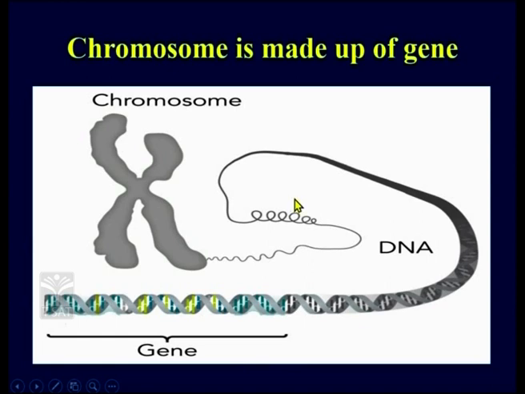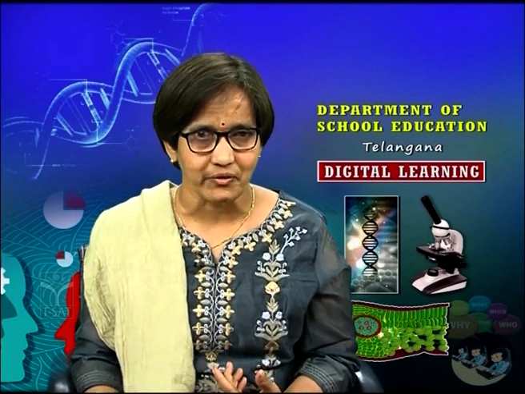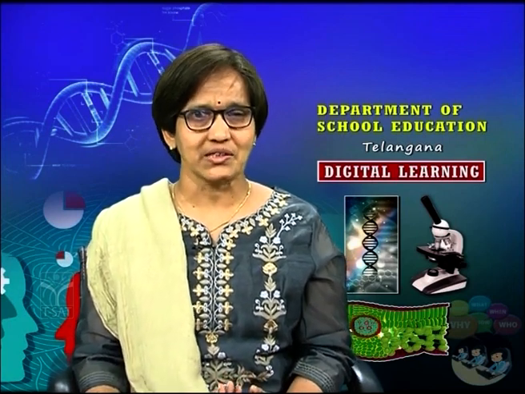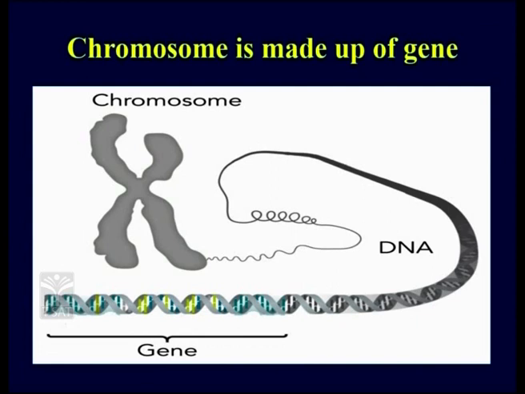We understood that the cell is the basic unit of life. The cell has a nucleus, which is a control unit. The nucleus has chromatin, which is nothing but chromosome. What is this chromosome made up of? Chromosome, as you can see, is made up of small units called genes. So, when you take out a chromosome and go inside the structure of the chromosome and study it, you will find it is nothing but made up of genes. Genes are present on chromosomes.